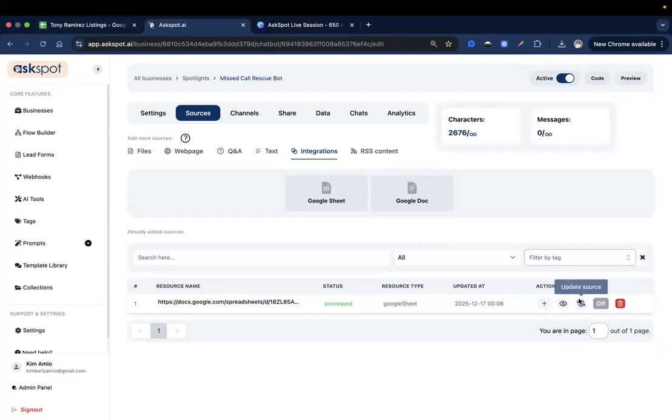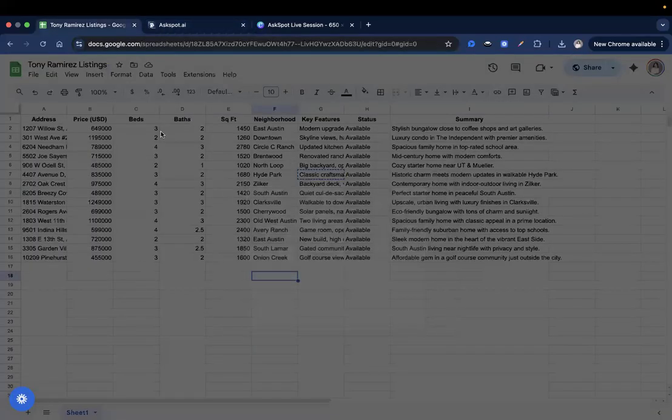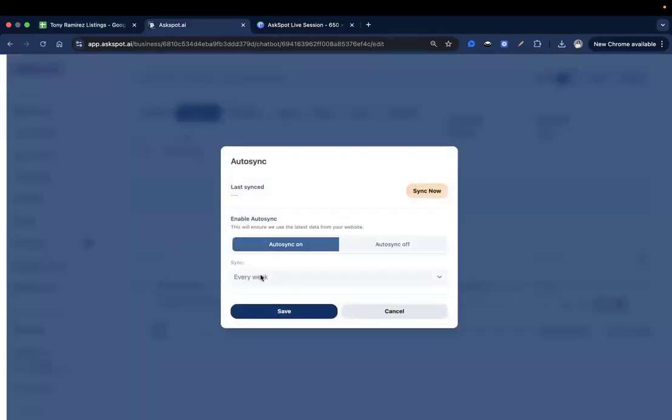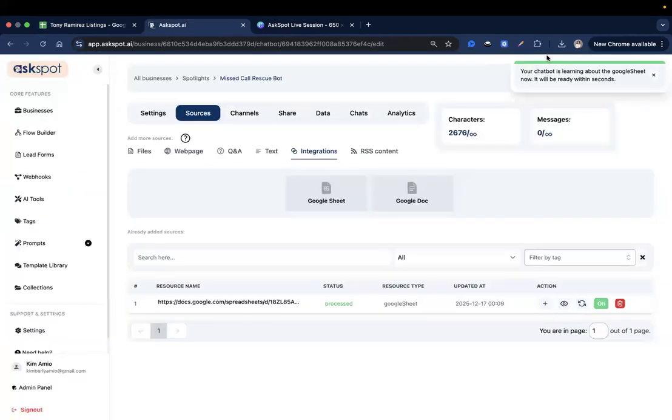Now, over here, you have an option to update source. So if you notice, there's new listings added in here, you can just simply refresh the source so that AI will have that information. And then you can also turn on the auto sync, and let's set this to weekly. I think that's fine. So every time there's new information, the AI will be able to digest and add it